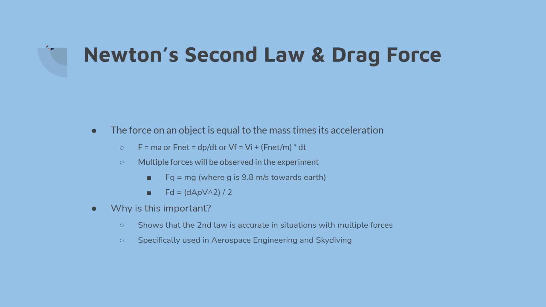Newton's second law, as we explained last lab, is that the force on an object is equal to its mass times acceleration, which brings on these equations: F equals ma, F net equals the change in momentum, and also velocity equals initial velocity plus F net over mass times delta t. We're actually going to focus on F net over mass today because we're looking at multiple forces.